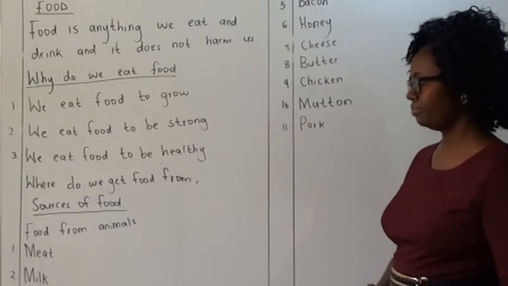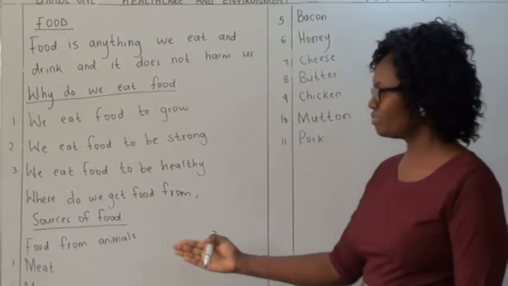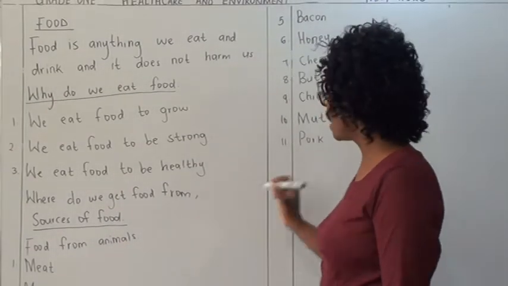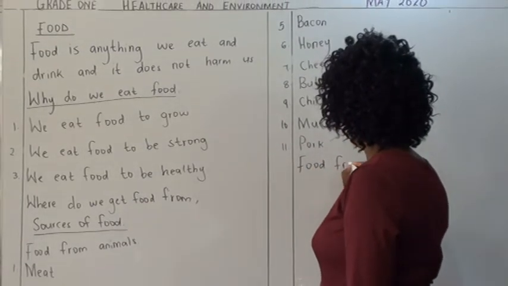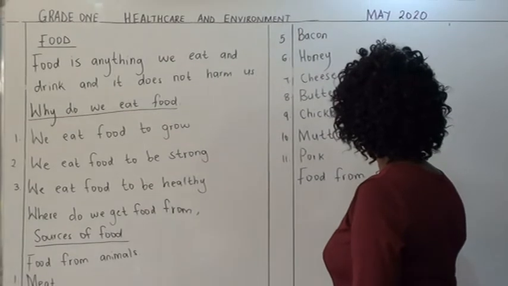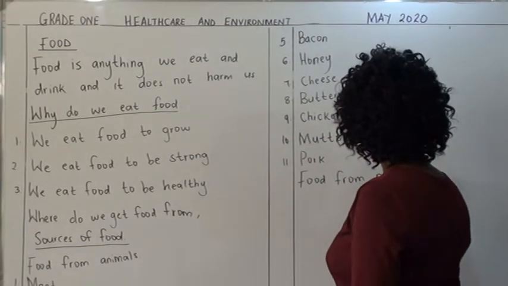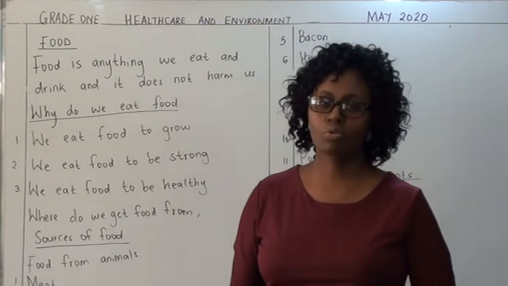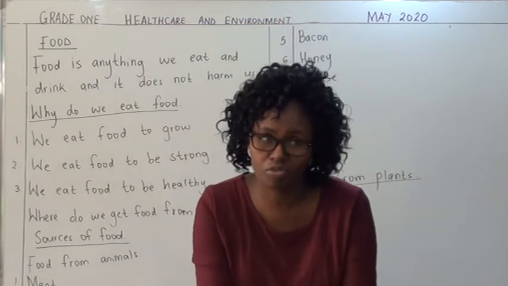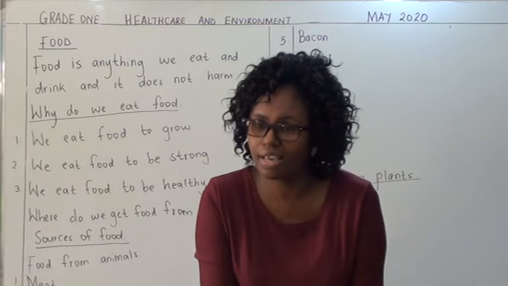Now, we also have the food from plants. Plants are grown, and not all the plants are eaten.